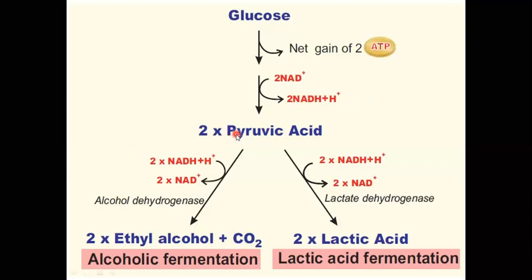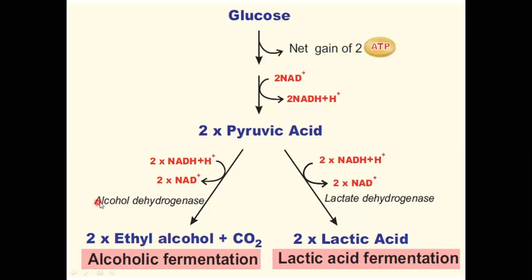The pyruvic acid formation occurs when pyruvate is formed. From pyruvate, carbon dioxide is going to be removed and it is converted into acetaldehyde. Here there is a step: after release of the carbon dioxide, one carbon is lost from the pyruvic acid and it is converted into acetaldehyde. Then acetaldehyde undergoes the oxidation, where the so produced NADH2 molecules again oxidize and form NAD plus, and they are converted to ethyl alcohol.